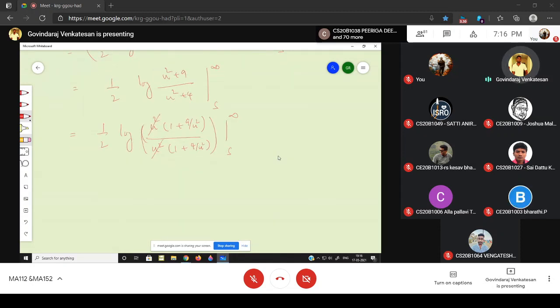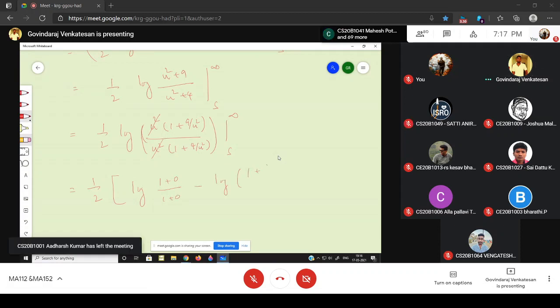Now substitute u equal to infinity. What is the answer? 0. So 1 by 2 times log of 1 plus 0 divided by 1 plus 0, minus log of 1 plus 9 by s square divided by 1 plus 4 by s square.